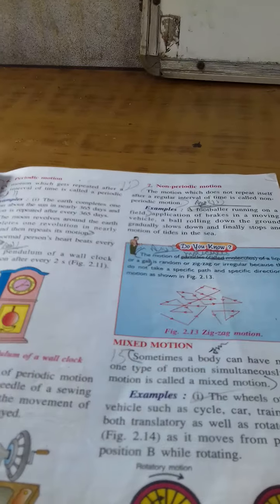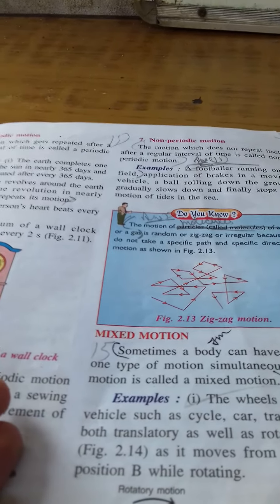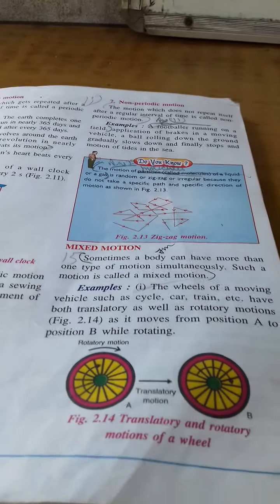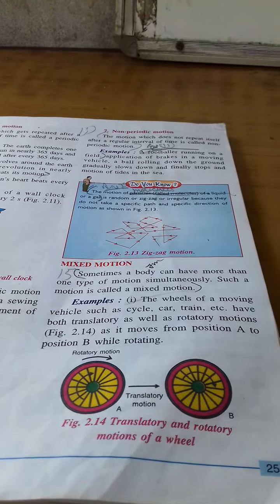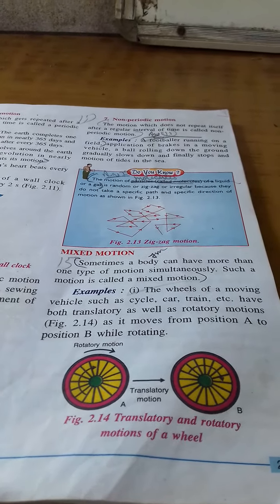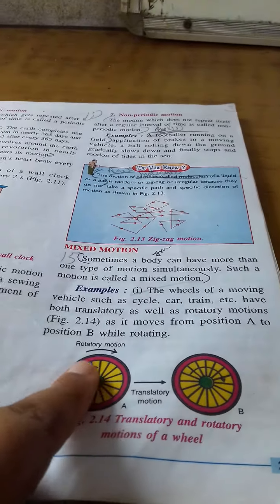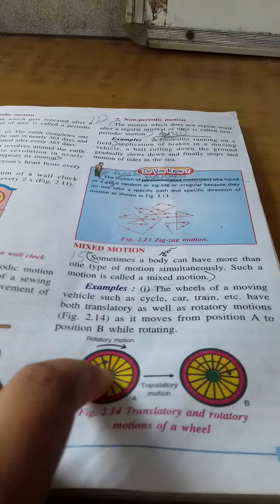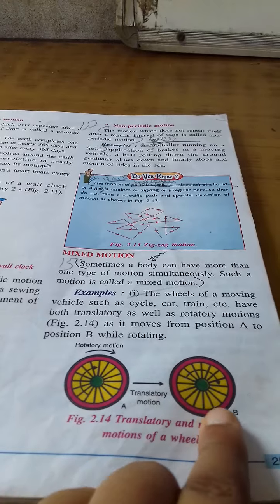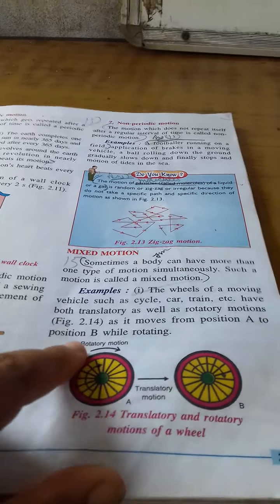And the motions which do not repeat themselves at a regular interval are your non-periodic motions. Then comes your mixed motion. Now when two or more motions happen at the same point of time, they are called mixed motion. For example, the wheel is rotating on its axis and also moving from here to here in a straight line. So this is translatory. So rotatory and translatory are occurring at the same point of time. So this is your mixed motion.